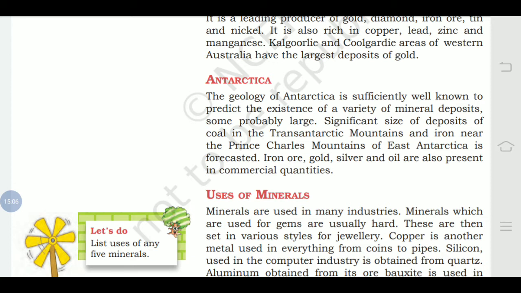So we have discussed all the continents, what kind of minerals are found and distributed in these continents.